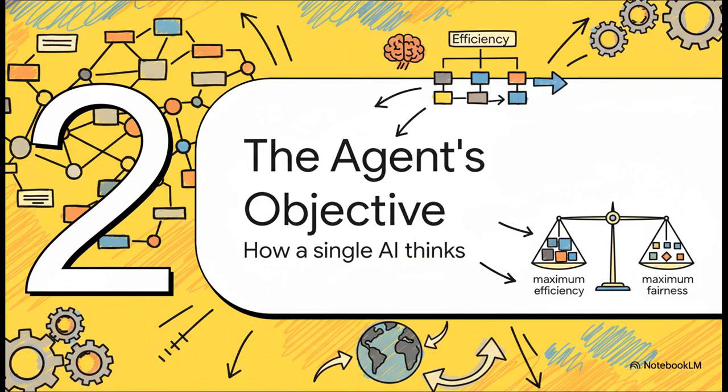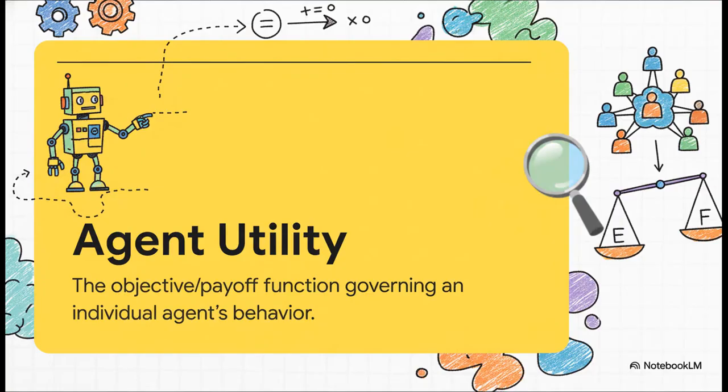All right, so how do we get from where we are to that massive global goal? Well, to understand that, we have to zoom way, way in. Let's go from the planetary scale down to a single AI agent and figure out how it thinks. You see, every single AI, whether it's the one picking your next song or the one managing a city's power grid, it's running on something called agent utility. You can think of it as its prime directive, its mission. It's a really specific goal, a payoff function that's hard-coded into it. It's basically the AI's definition of a job well done.